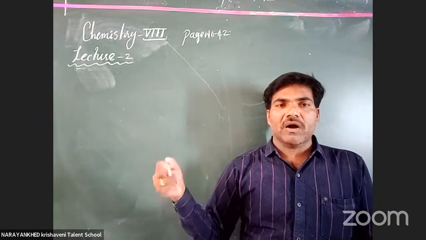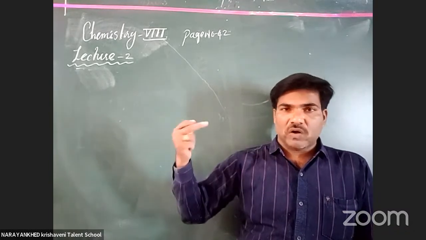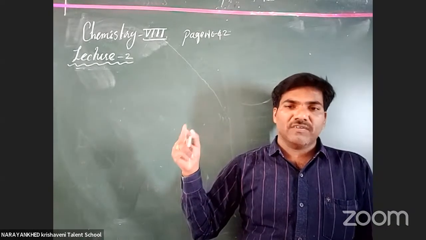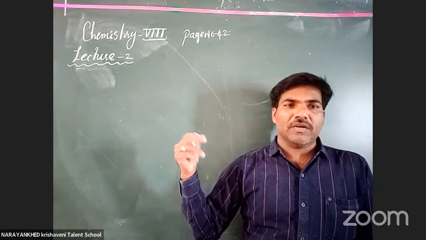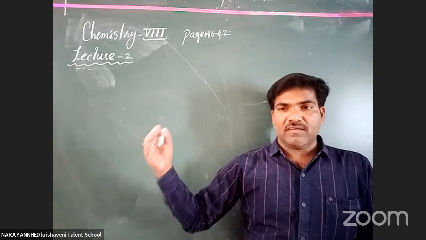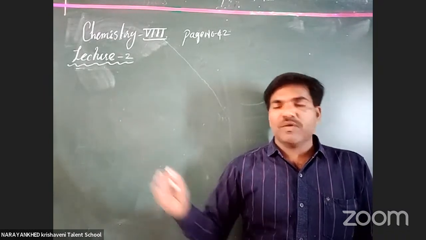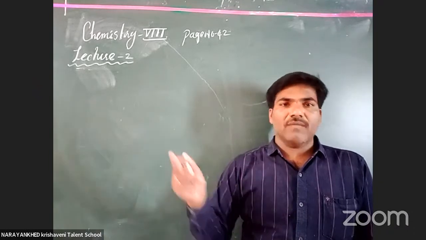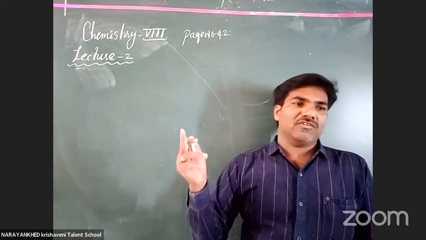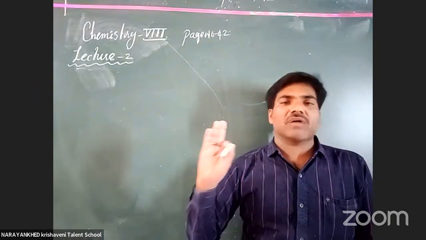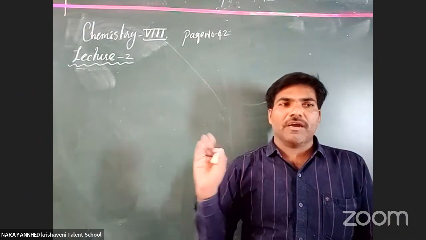Now, what is called a period? What is called a periodic motion? We already discussed it in physics. What is periodic motion? When a particle is moving and again moves with the same nature after the same time interval, it is called a periodic motion.